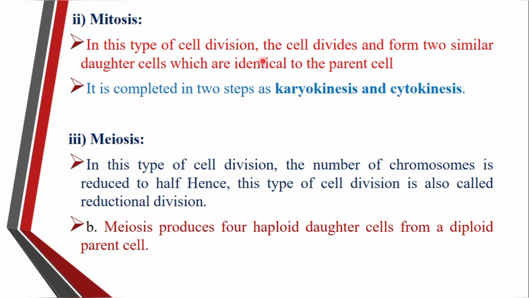In this type of cell division, the cell divides and forms two similar daughter cells. These two similar daughter cells are exactly identical to the parental cell.